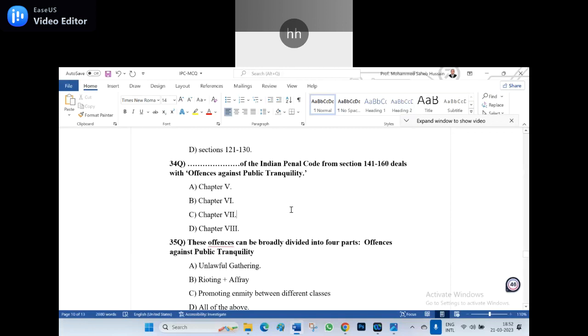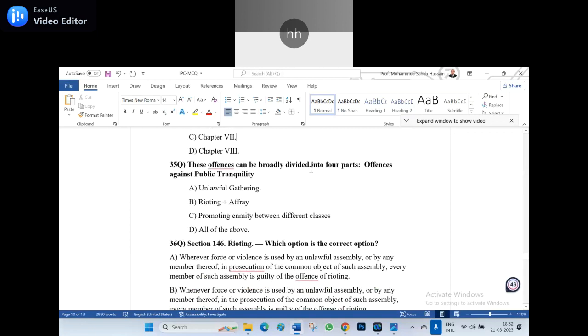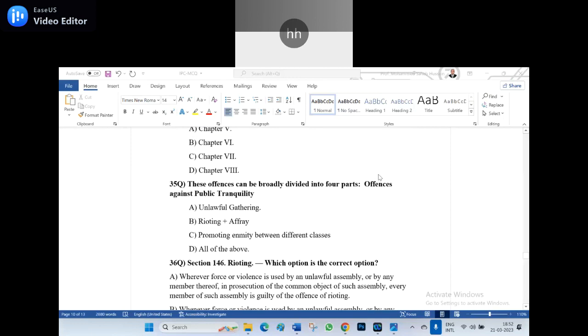Okay. Now the 35th question. Anyone can unmute and read the 35th question? These offences can be broadly divided into 4 parts. Offences against the public tranquility: A, unlawful gathering. B, rioting and affray. C, promoting enmity between different classes. D, all of the above.